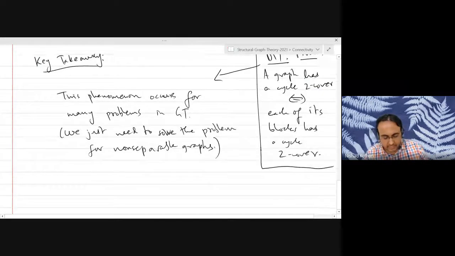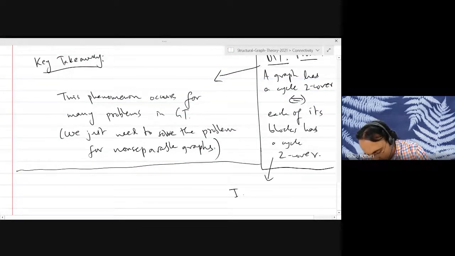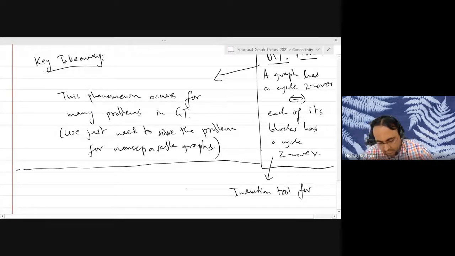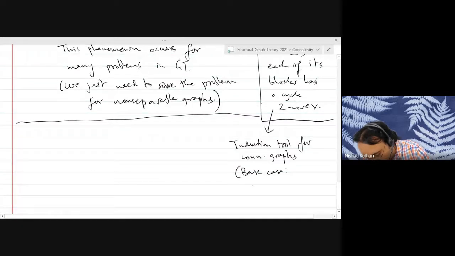I might give you some other do-it-yourself exercises related to this phenomenon. What that means is that to prove results for graphs, you can consider only the non-separable graphs. And the block tree gives you a way of doing induction on connected graphs. So another way to look at this result is that it's an induction tool for connected graphs, where the base case would be non-separable graphs.